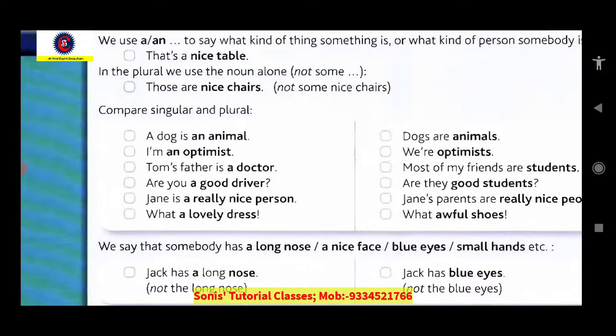Sir, if the noun is uncountable, then we have to remove a. Yes, of course. We never use a or an before any uncountable noun. Did you understand? We say a or an only with countable nouns. Okay, and if there is an adjective before countable nouns, the article a or an will be used before that adjective. Like he is a boy, he is a good boy. Did you understand?